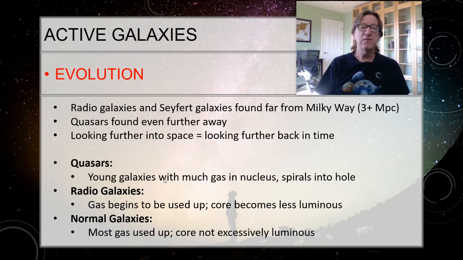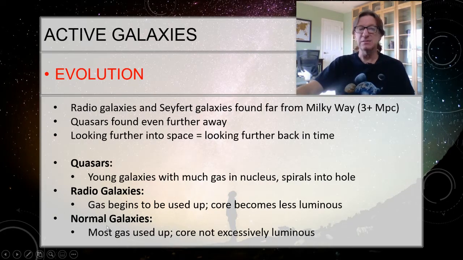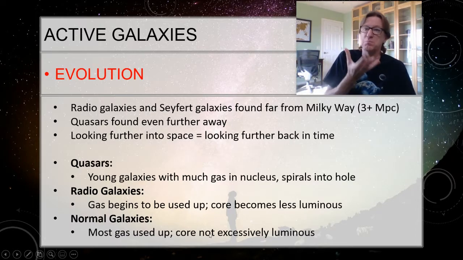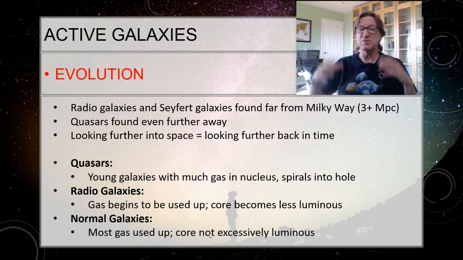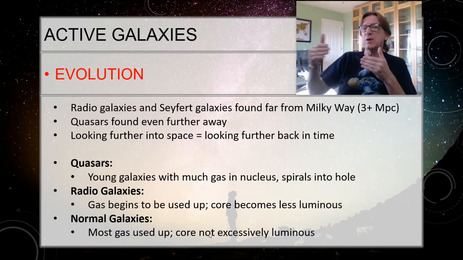So we find that the normal galaxies, like the Milky Way, for example, seem to have used up all the gas in their core, and so they're not lighting up. That's the modern day galaxies. Radio galaxies, we're moving back in time. The gas is just beginning to get used up, so it's less luminous, and then moving back in time even further, quasars are these young galaxies where we've still got lots of gas and dust left. So we can see that working backwards.